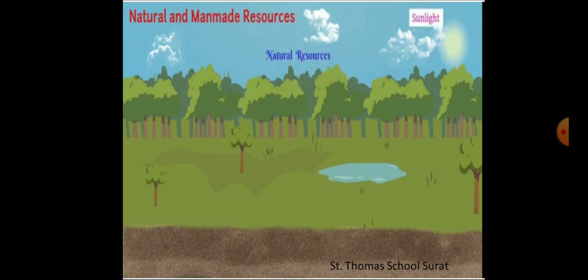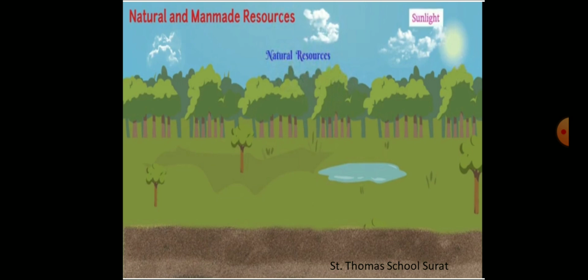We use air to breathe. We use water to drink, and for various other activities. Both air and water are what? They are natural resources. Things like paper, clothes, furniture, computers, cars that we use are all man-made resources.